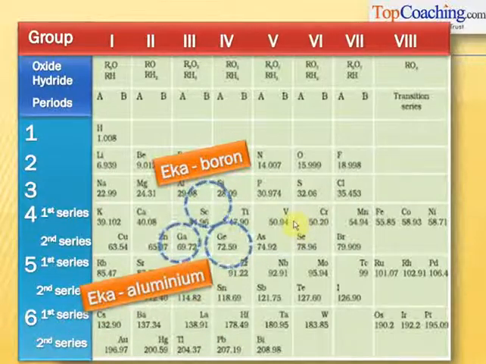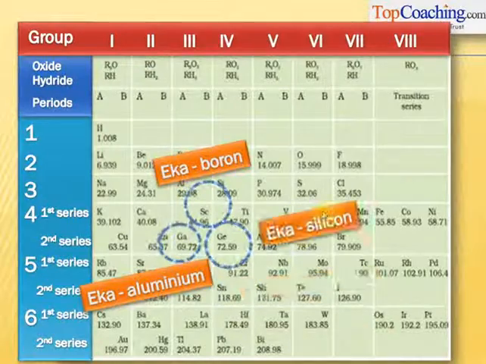He called gallium eka-aluminium, and he called germanium eka-silicon. Germanium had the same properties as silicon. Mendeleev even predicted the properties of these elements, and they turned out to be very similar to the real properties discovered later.